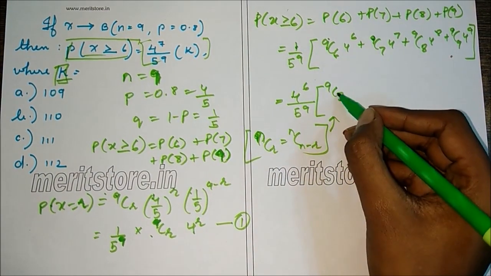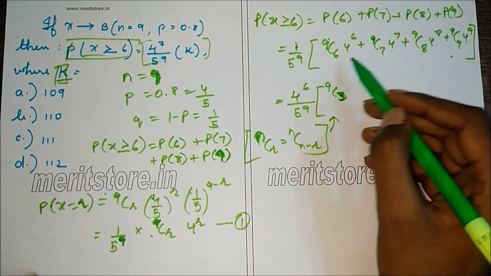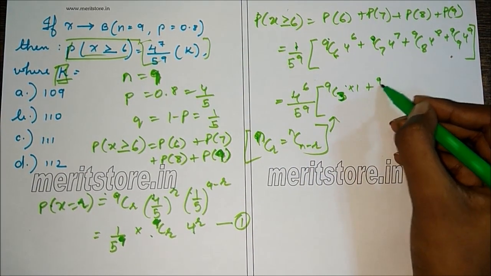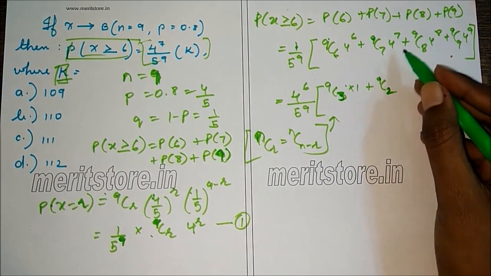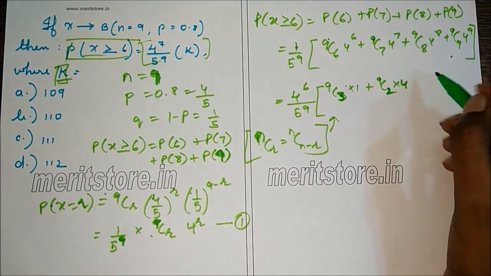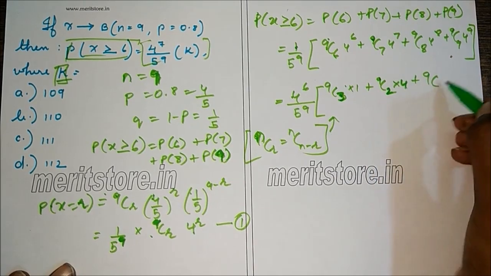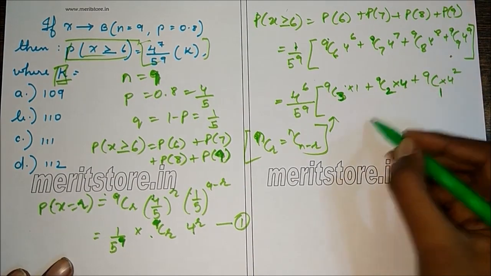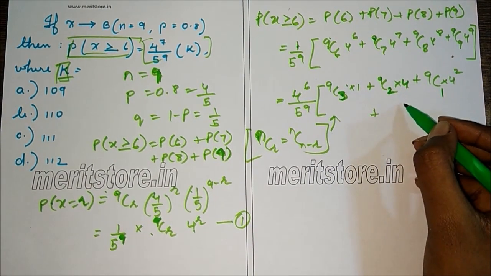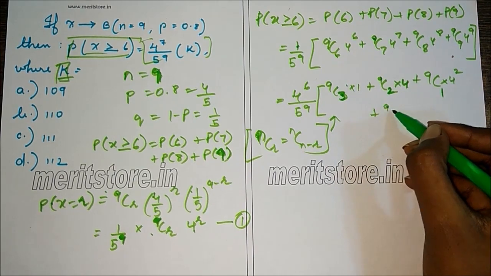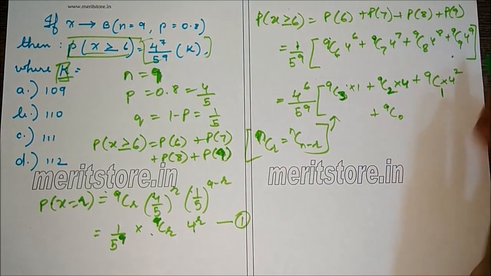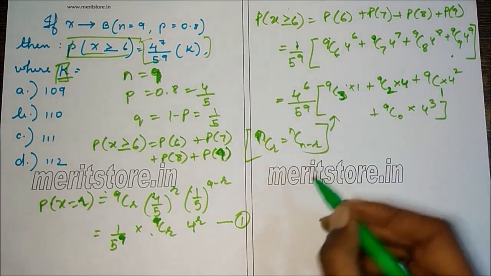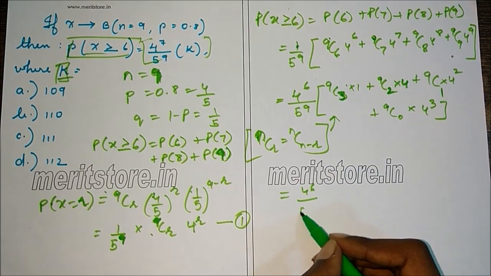So this is 9C3, 4 raised to 6 is taken out common, so it will be 1 plus 9C7, which is the same as 9C2, into 4, since 4 is left out, plus 9C8, which is the same as 9C1, and what we are left with is 4 square, plus 9C9. 9C9 is the same as 9C0, which is 1, into 4 cube. So now we further simplify, we get 4 raised to 6 by 5 raised to 9.